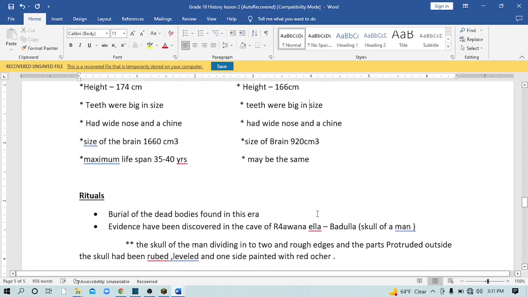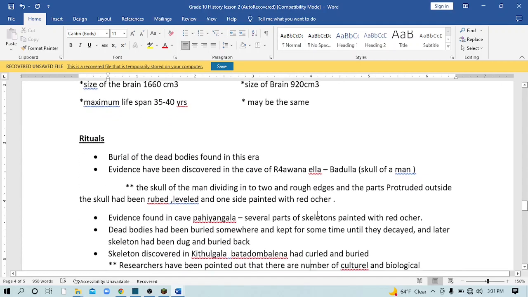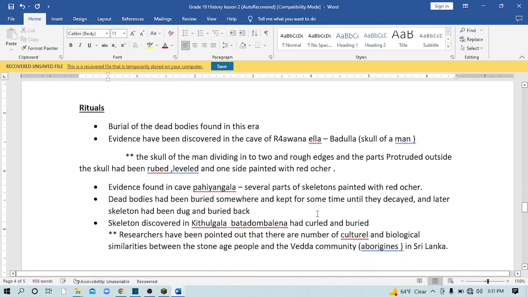Right. We have already done the last topic in the first subtopic. Then this is the last: burial of dead bodies found in this era. That means they had that technology. What is the technology? When a person died, they buried the dead body. They didn't abandon the dead body, they buried it. That is the technology. Right?